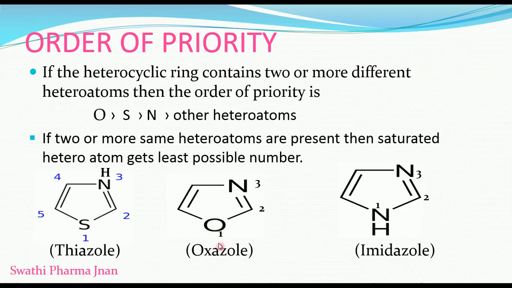Oxa indicates oxygen, az indicates nitrogen, and ole indicates a 5-membered ring containing two double bonds. Here oxygen and nitrogen are the two heteroatoms, so the first order of preference will be for oxygen, and the second order of preference will be for nitrogen. If same heteroatoms are present, then the saturated heteroatom will get the first preference, and the unsaturated heteroatom will get the next preference.